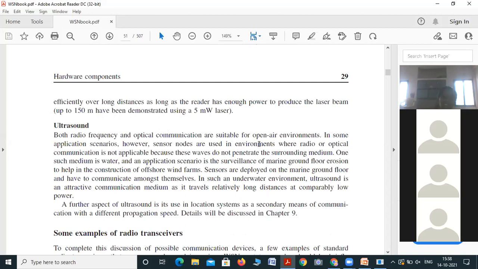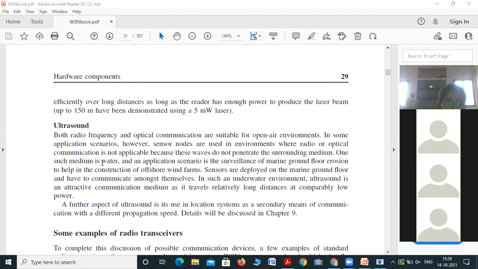In some application scenarios, however, sensor nodes are used in environments where radio or optical communication is not applicable because these waves do not penetrate the surrounding media. When the environment conditions are not suitable, we can use ultrasound.